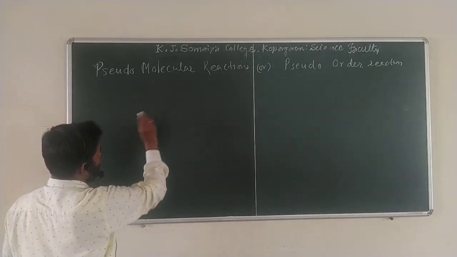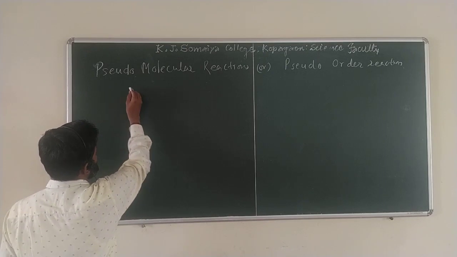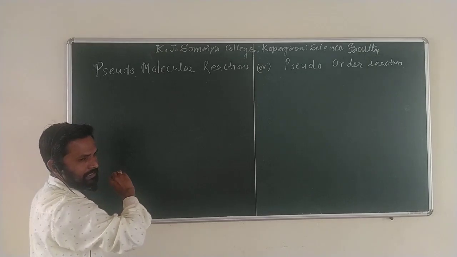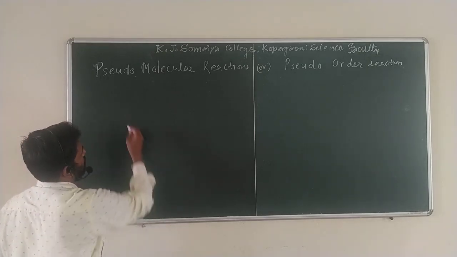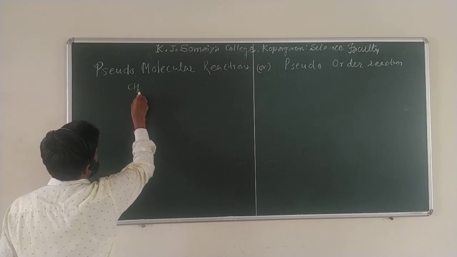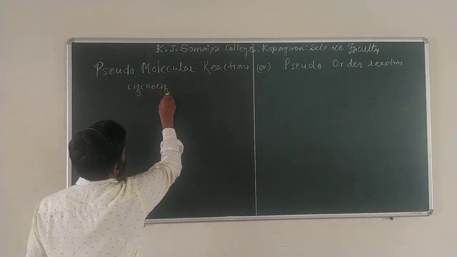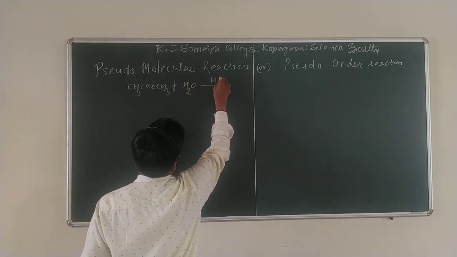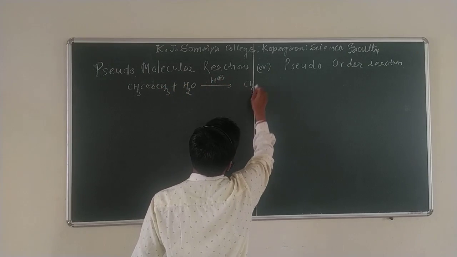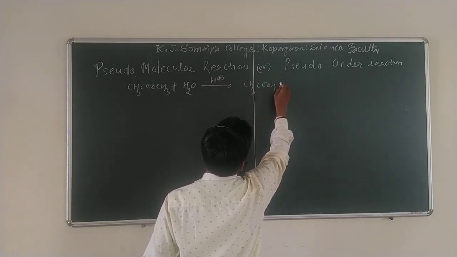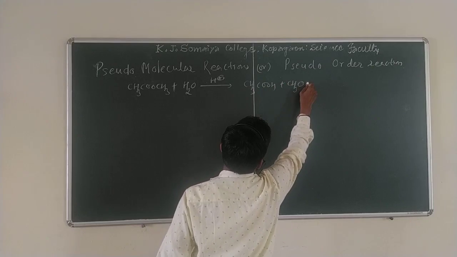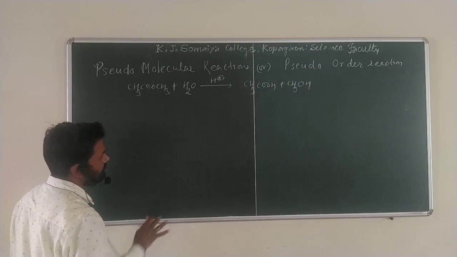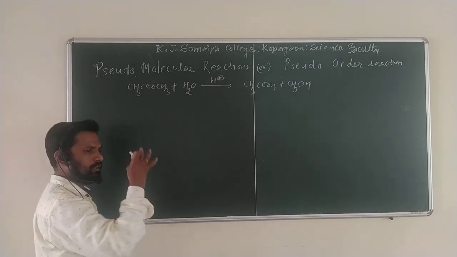For example, let me take a simple example, the hydrolysis of methyl acetate, which we already studied. Hydrolysis of methyl acetate into acetic acid plus methanol. So what is that reaction? CH3COOCH3 plus water, in the presence of H plus, acidic condition, forms acetic acid plus methanol. This reaction we already studied in the previous lectures. Now here we can determine the molecularity as well as the order.